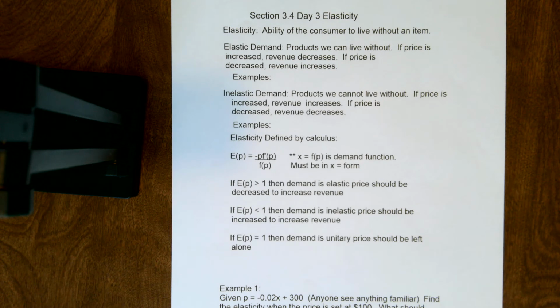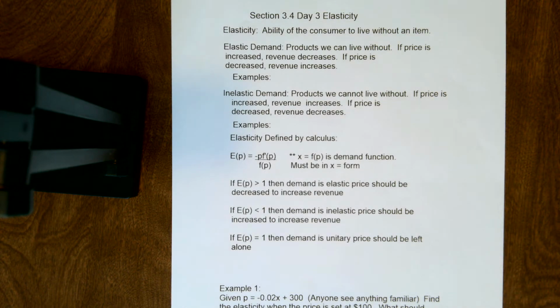So if you think about some things that we could live without, and what I mean when I say that is, if the price were to increase, would you in your mind say, oh, I really don't want that, or I really don't need that? One example would be gas. If the price of gas were to increase, would you stop buying gas?